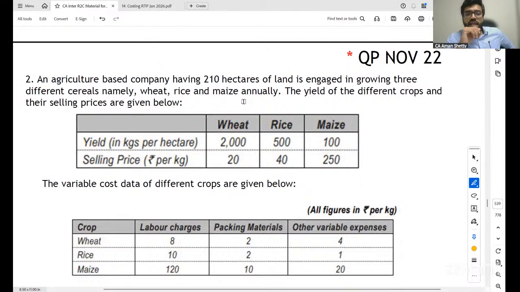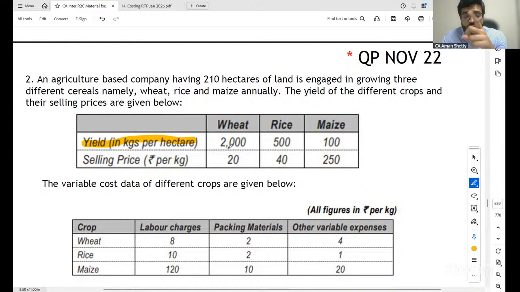Look at this. An agriculture based company having 210 hectares of land is engaged in growing three different cereals, namely wheat, rice, maize annually. Clear, all of you? So 210 hectares it is growing wheat, rice and maize. The yield of the different crops and their selling price are given below. Yield is given in kgs per hectare. Okay, per hectare what are the kgs?